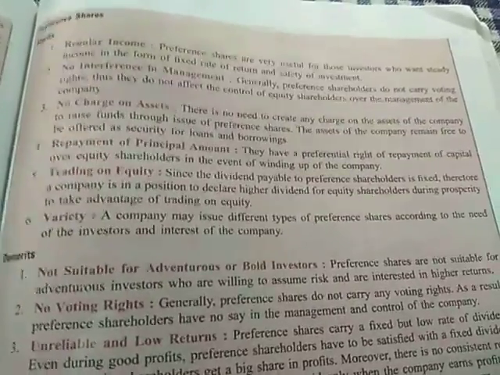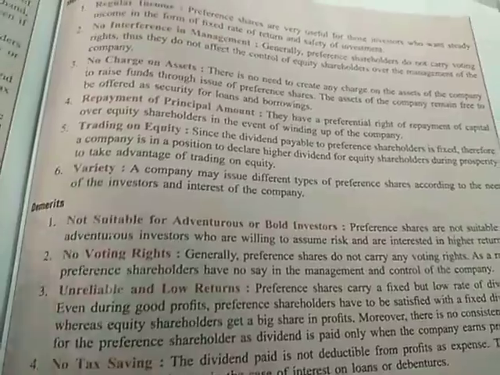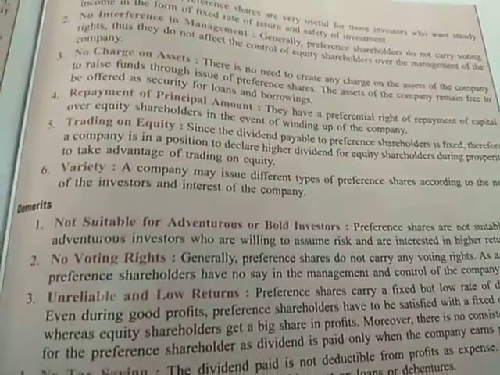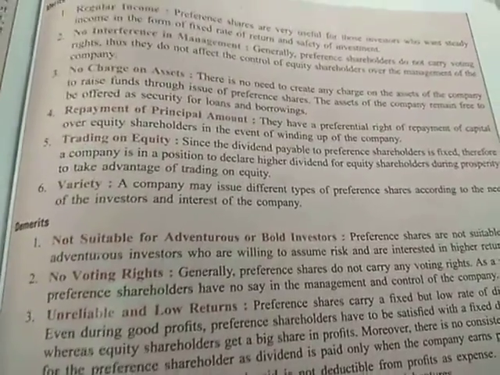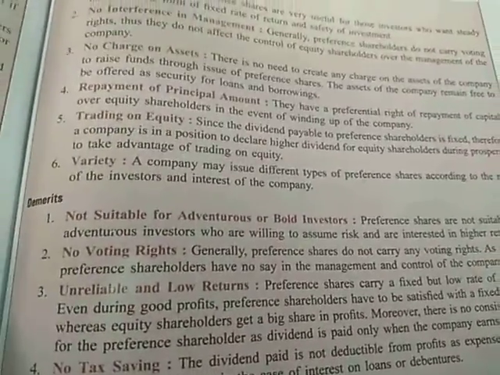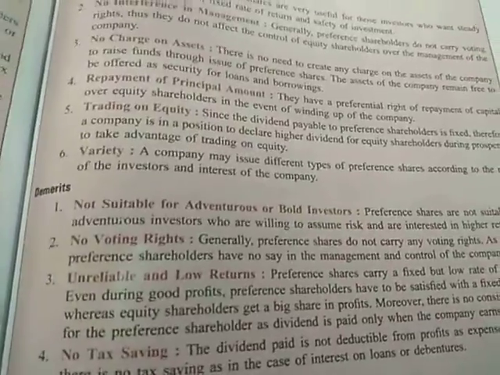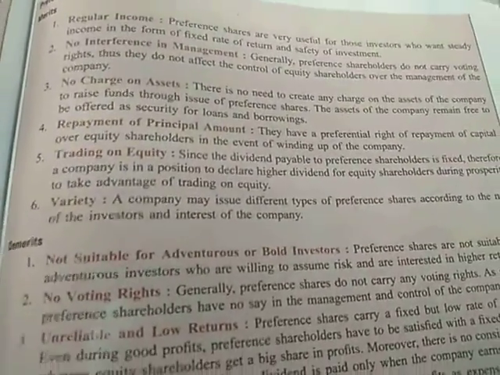In that case, only 10% will be provided to the providers of funds through loan, or the sources of loan. The loan providers or the preference shareholders will be paid only 10% of interest, and the remaining 20% will be provided to the equity shareholders. In this case, there will be less number of equity shareholders. When there will be less number of equity shareholders, more amount of profit will be paid to the equity shareholders and the rate of dividend will go high for the company.